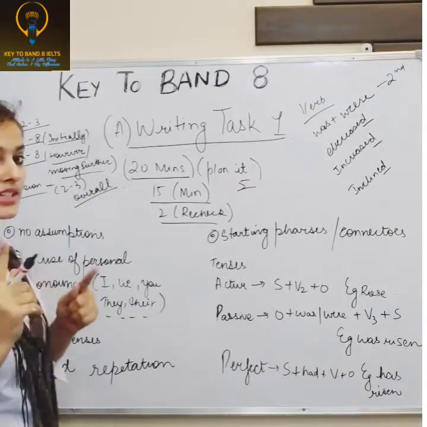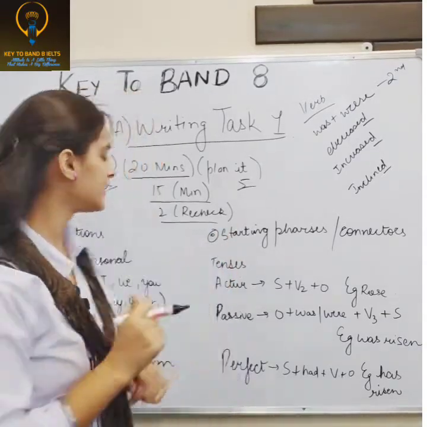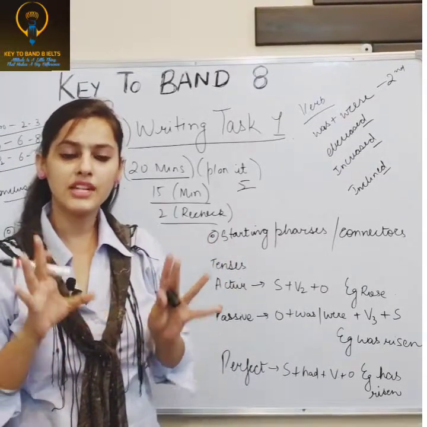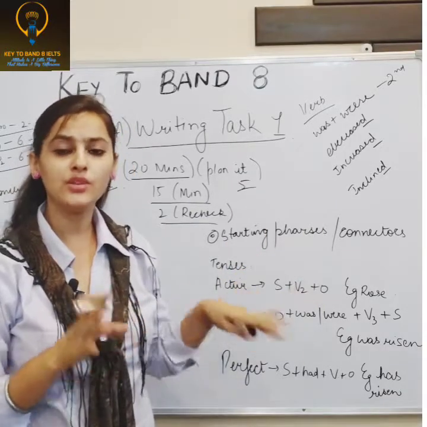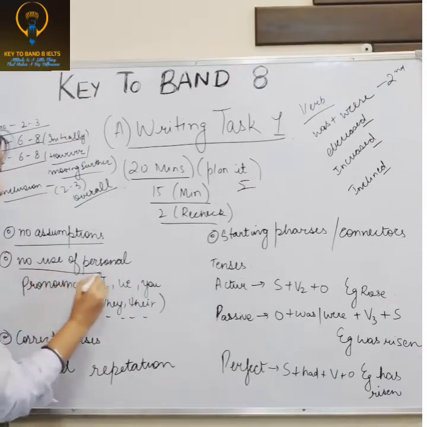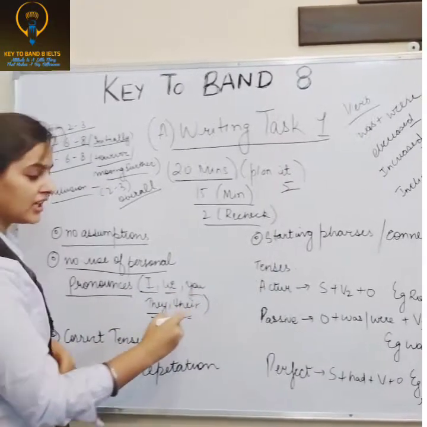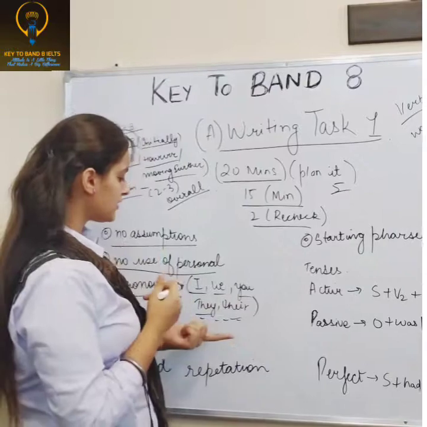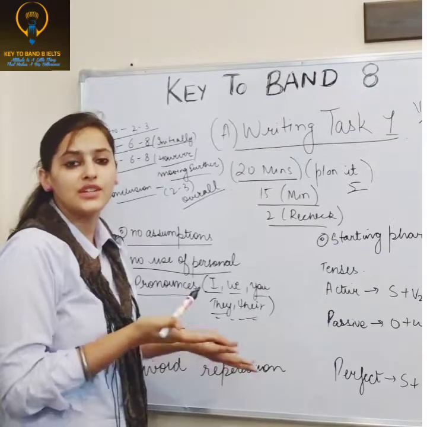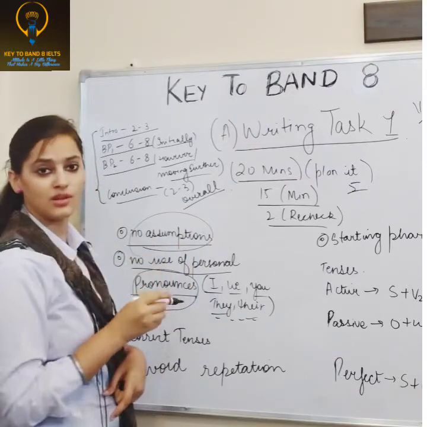Now coming to the tips you have to keep in mind while writing task 1: no assumptions. Whatever is represented, whatever image is given to you, you don't have to make any assumptions from your side. Then no use of personal pronouns. Personal pronouns are I, we, you, they, their. You can't use them, like I think this, because the information is already given, you just need to represent it.